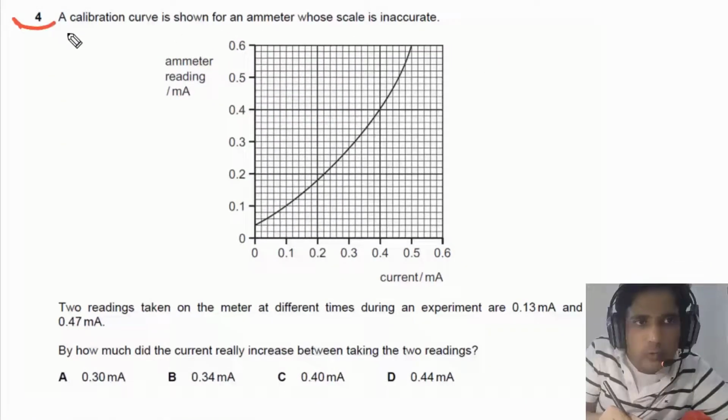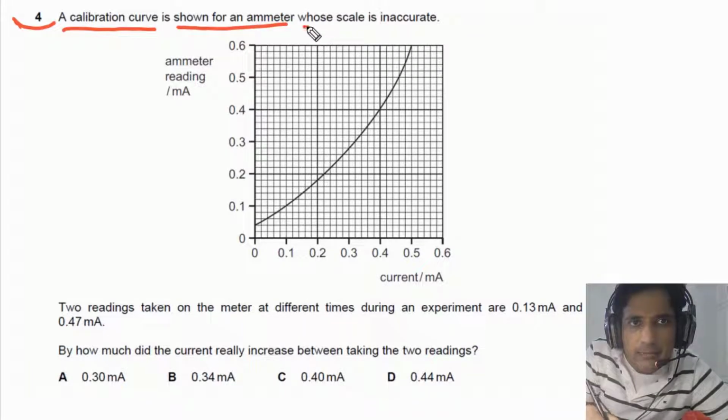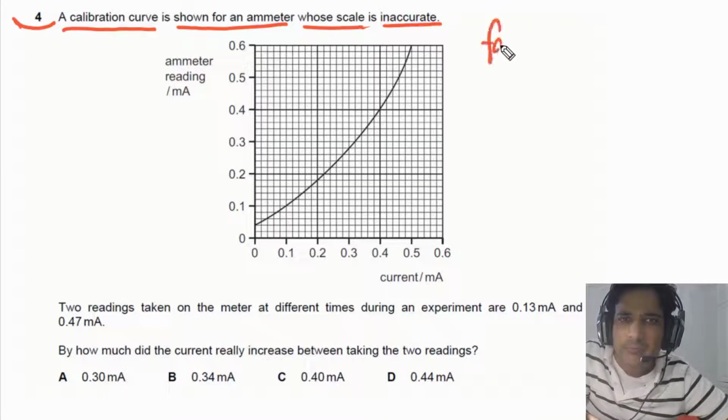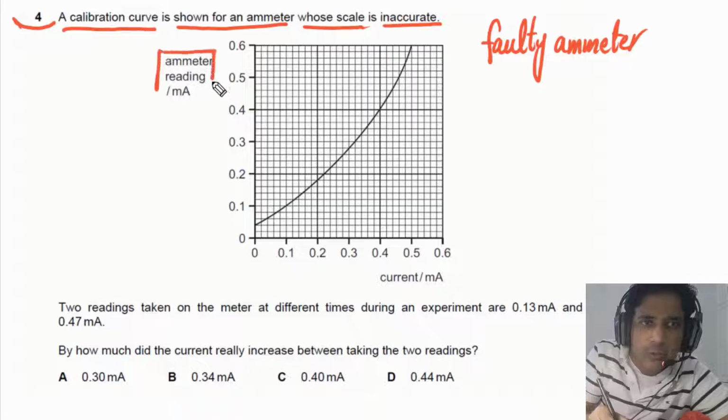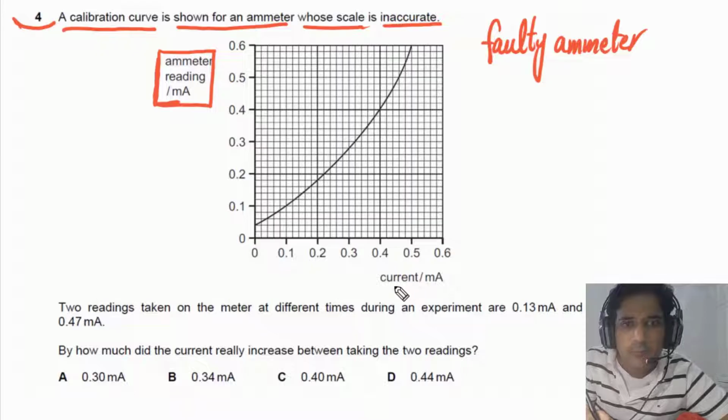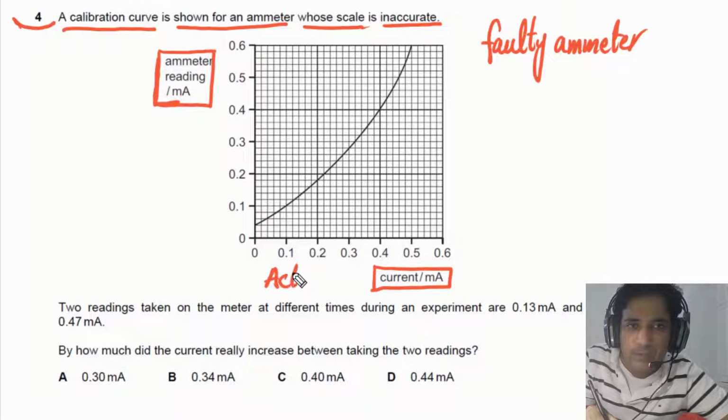For question number 4, it is given that a calibration curve is shown for an ammeter whose scale is inaccurate. It simply means that we have a faulty ammeter. Then the reading on the ammeter is given on the y-axis, so these are the readings on the ammeter. But on the x-axis, we have the value of current, and this current is the actual value of current. So we can say this is actual.